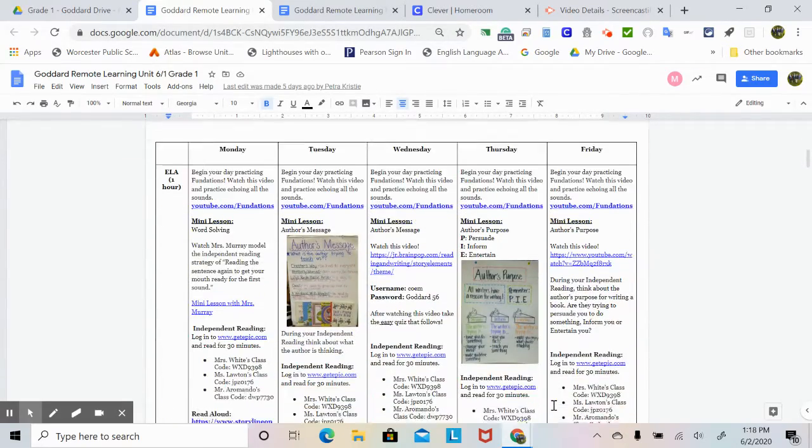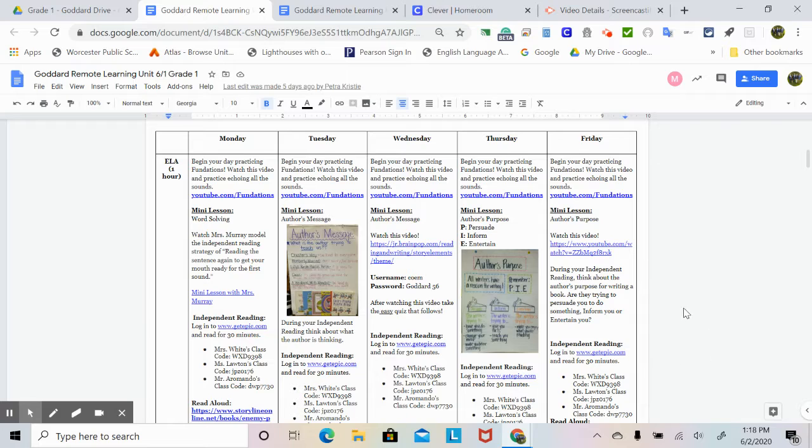I'm going to read the remote learning calendar for today. For ELA, which you should be practicing for about 1 hour, you're going to begin with foundations. So click on this link and watch your foundations video. Your mini lesson today is about the author's message. Watch this Brain Pop video, and here is your username and your password. After watching the video, take the easy quiz that follows.